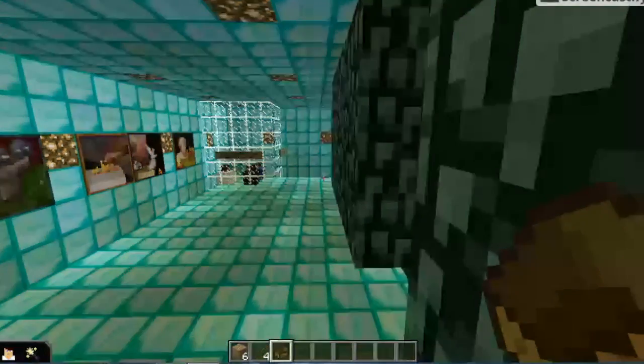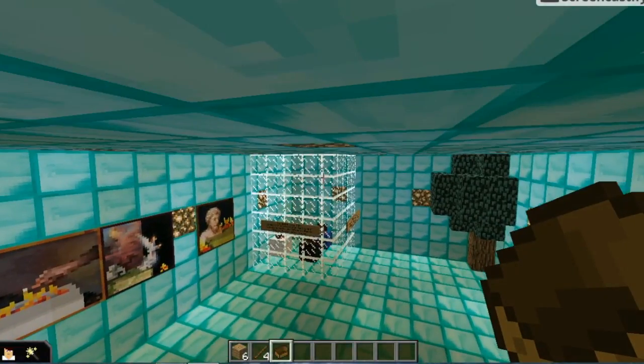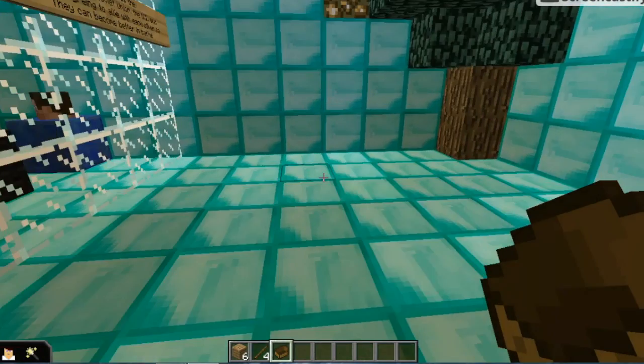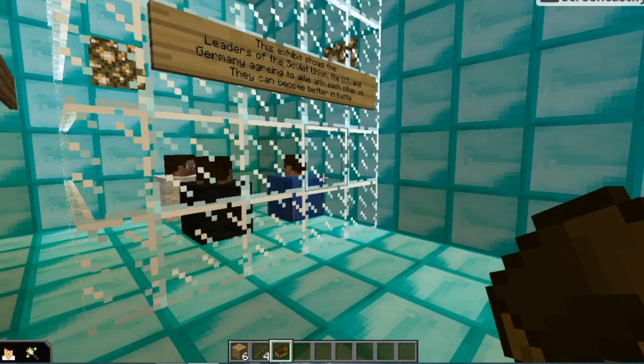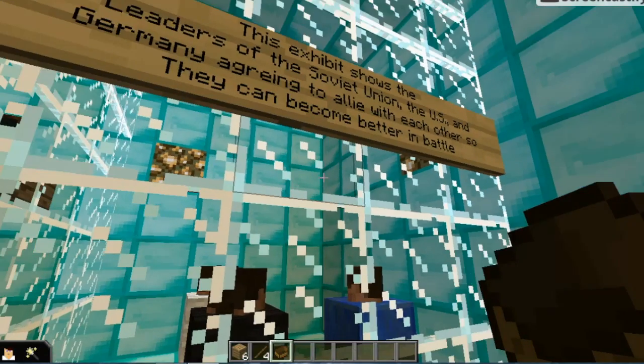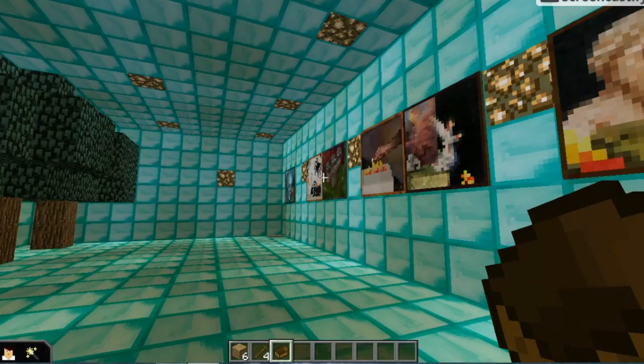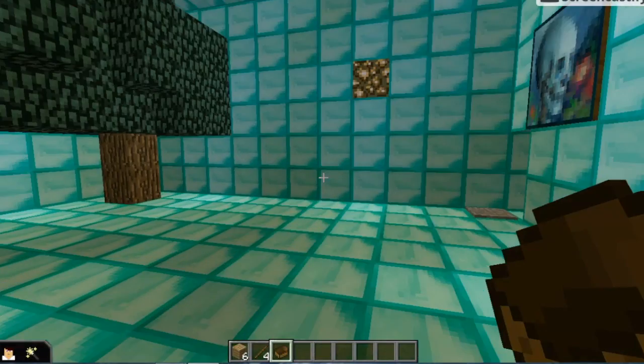A few fun facts about my exhibit is that this took a long time for the leaders of the US at the time, Germany, and the Soviet Union to come up with this idea to ally with each other.